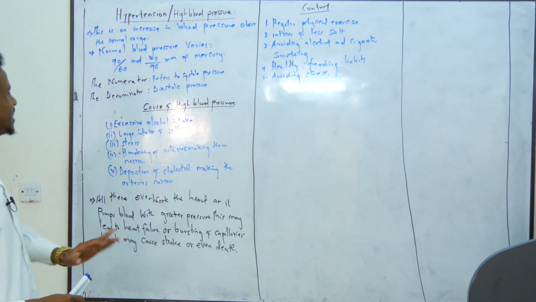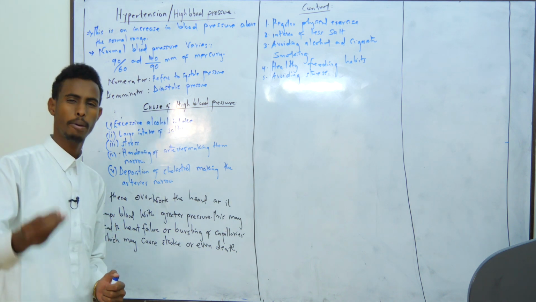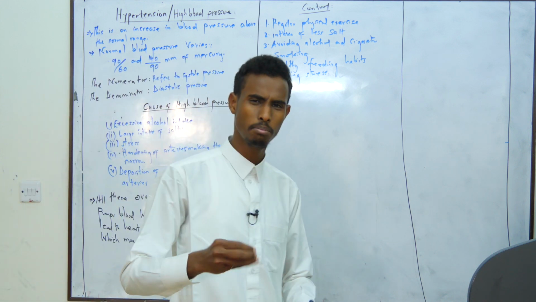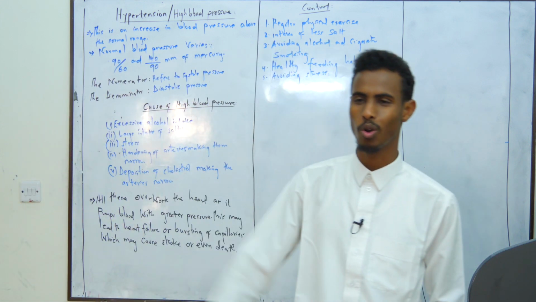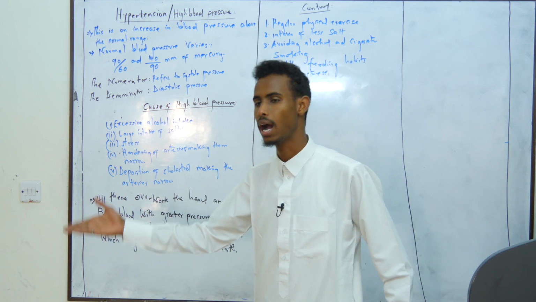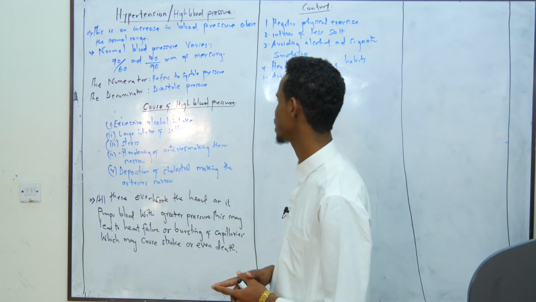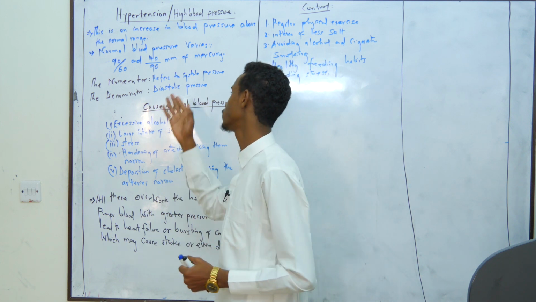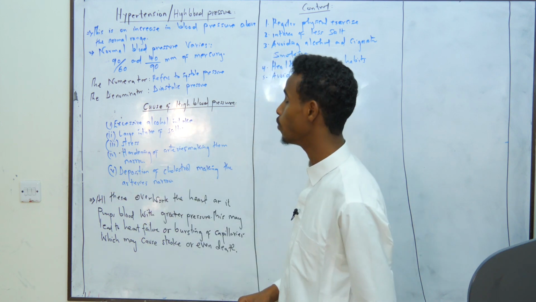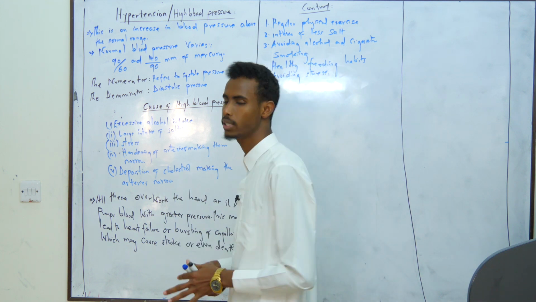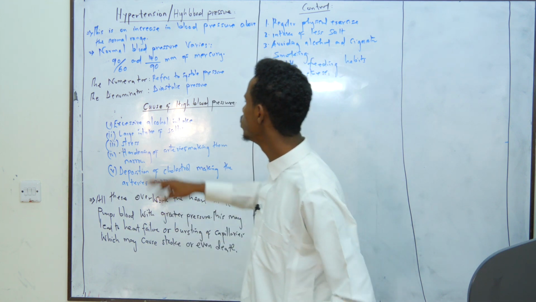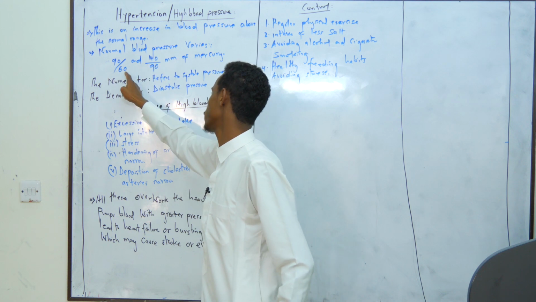Hypertension is an increase in blood pressure above the normal. When the blood pressure goes above the normal, that is what we call hypertension. A normal person has a normal blood pressure that varies between 90/60 and 140/90 millimeters of mercury. Here we have the numerator. We also have the denominator.